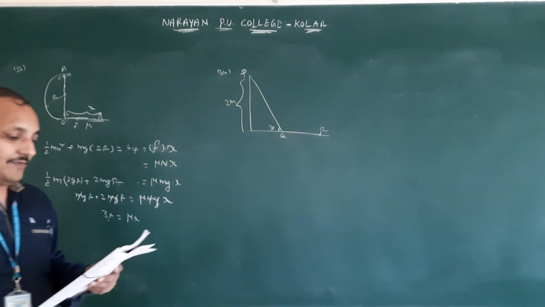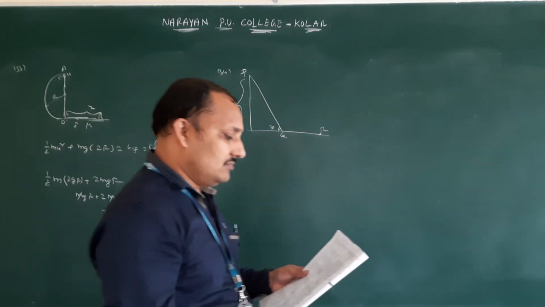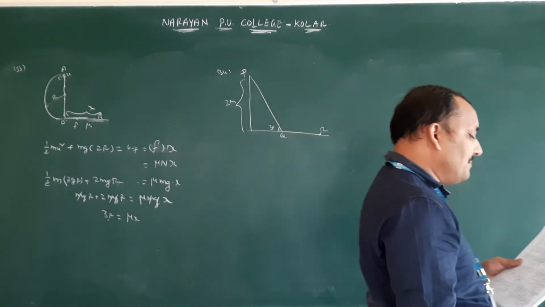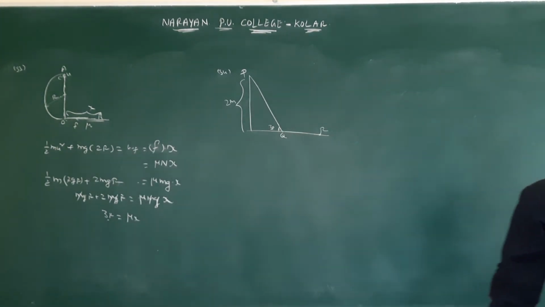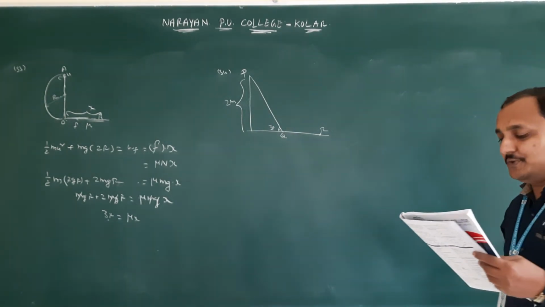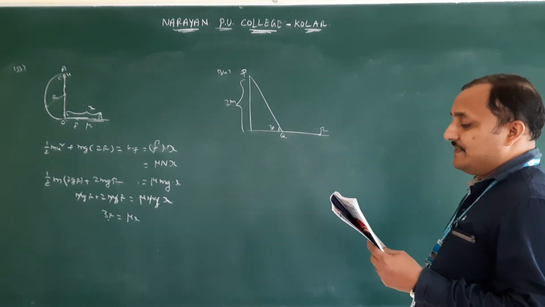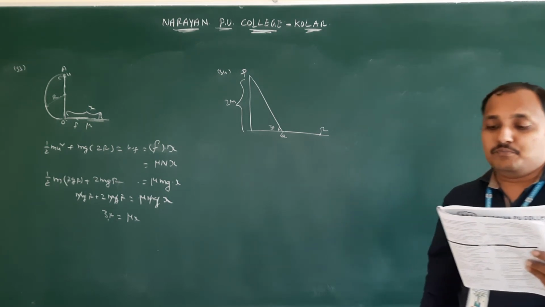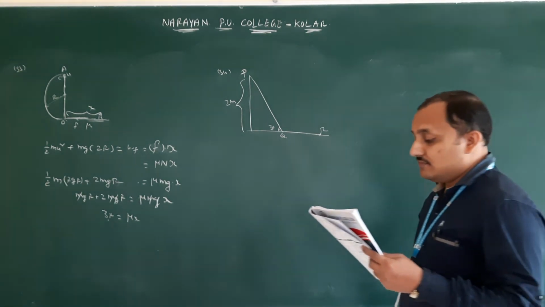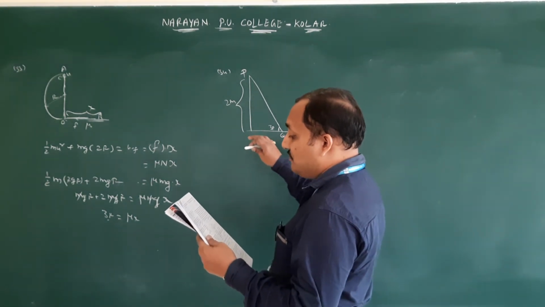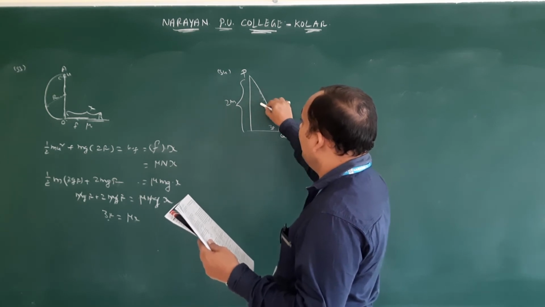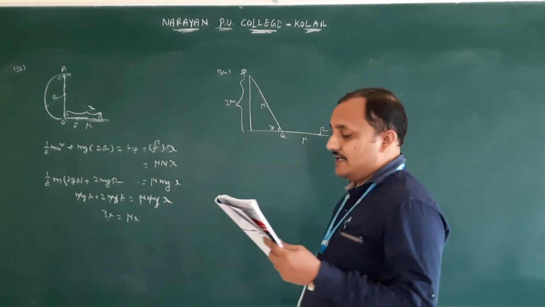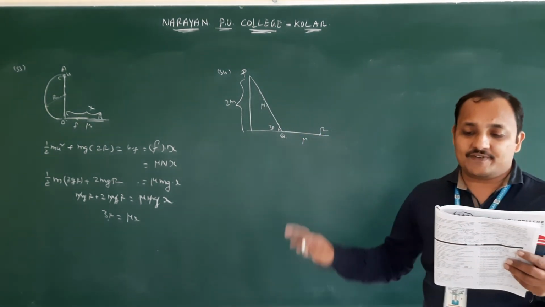Next, question number 34. A very big question, just read carefully. A point particle of mass m moves along a uniformly rough track PQR, as shown in the diagram. The coefficient of friction between the particle and the rough track equals mu. Rough track equals mu means this is mu, this is mu, so the total is rough track only.